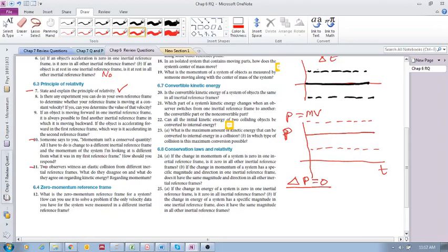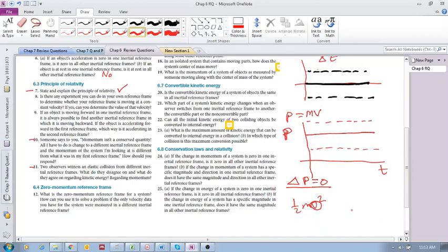All right, 11. Two observers witness an elastic collision from different inertial reference frames. What do they disagree on, and what do they agree on regarding kinetic energy? Okay, so again, always go back to first principles. How do you calculate kinetic energy?